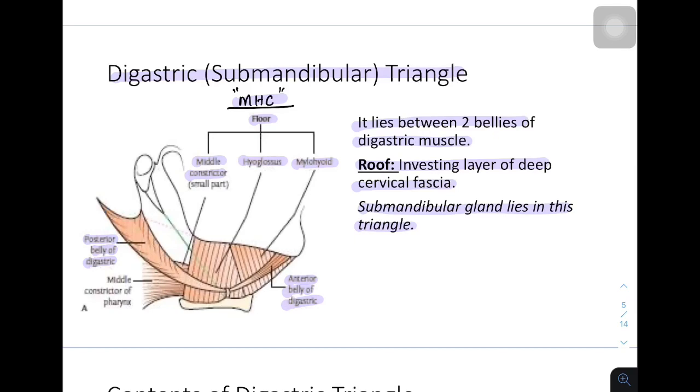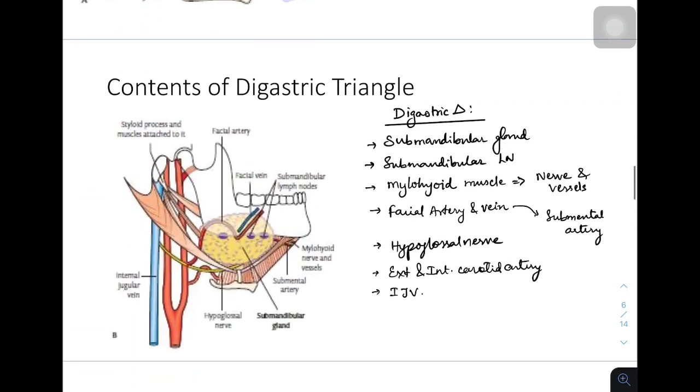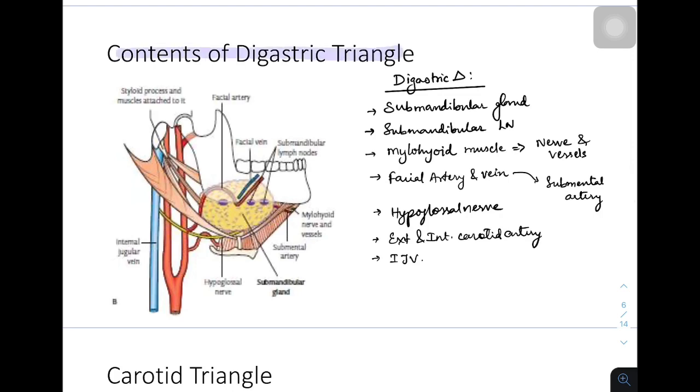Okay, now coming to the contents of the digastric triangle. So this is a very complex image. I'll try to simplify it. So the digastric triangle, the main content, as I told earlier, is the submandibular gland. Associated with the submandibular gland is the submandibular lymph node, which is the level 1B of the cervical lymph nodes.